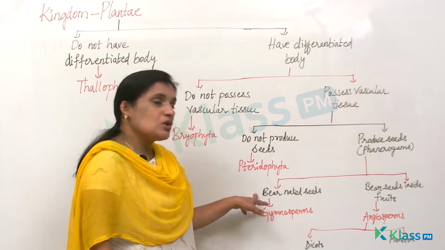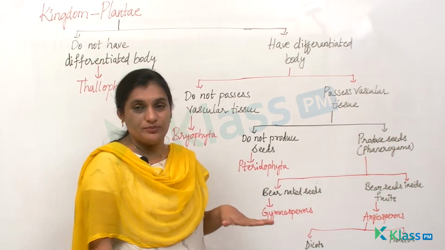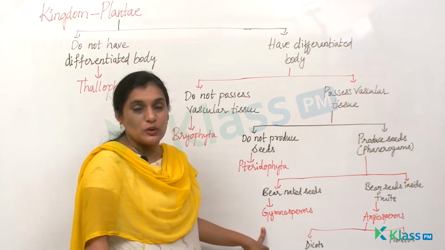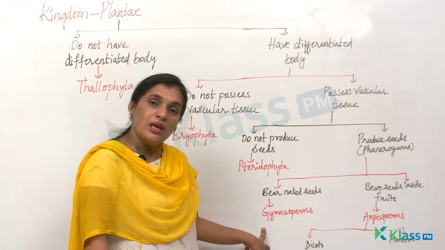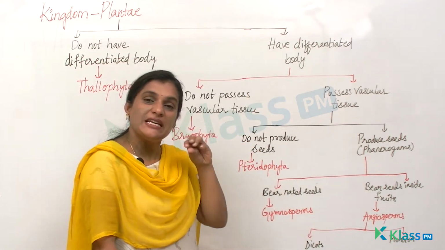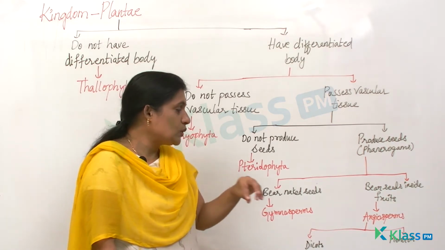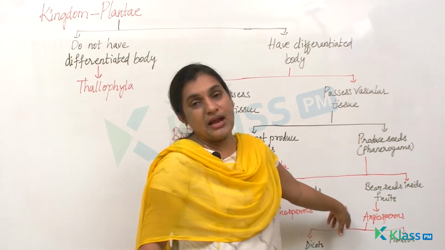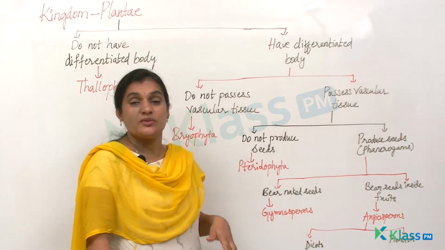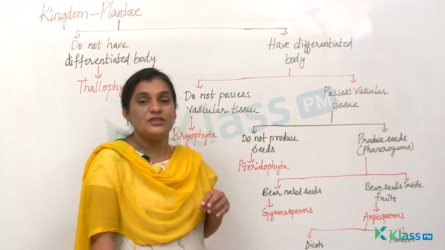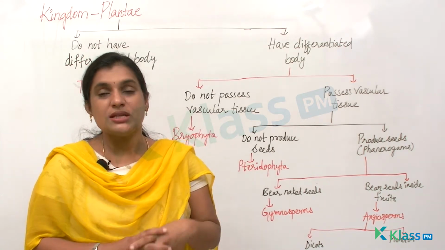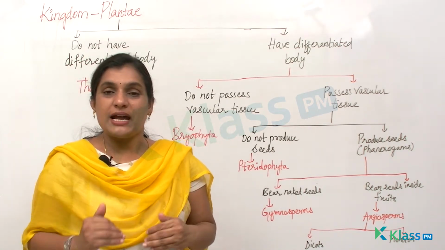So if the seed is not covered, then the division is said to be gymnosperms. What is it called? Gymnosperms. And if the seed is present inside the fruit, then the division of plants is said to be angiosperms. What is it called? Angiosperms. These angiosperms are further classified into two subdivisions, dicots and monocots.